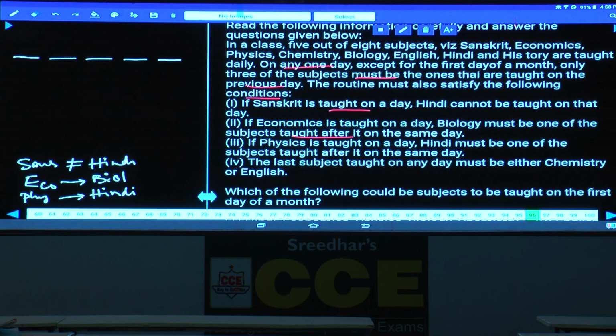And the last subject taught on any day must be either chemistry or English. The last one must be what? Either chemistry or English. Now this is the information provided.